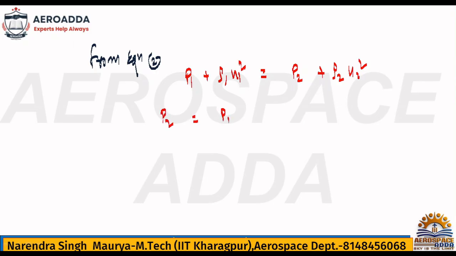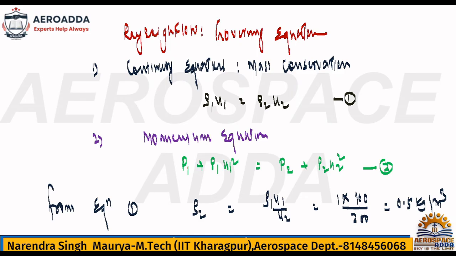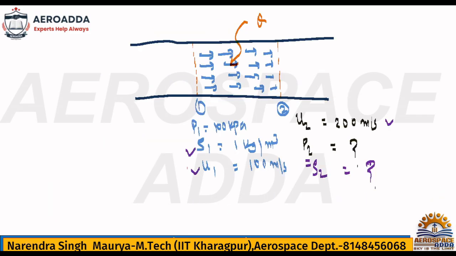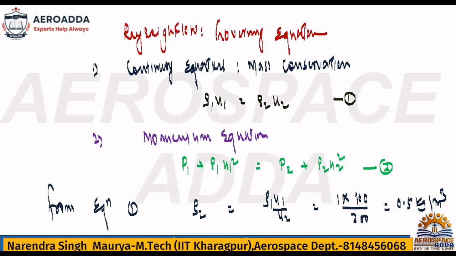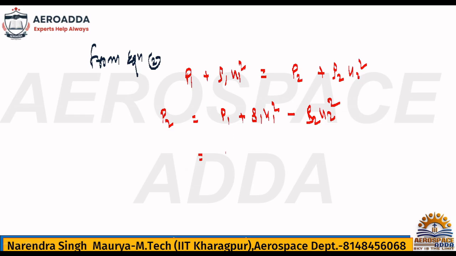Take this data, P1 plus rho 1 U1 square minus rho 2 U2 square. All values you have now. Check. P1 is nothing but 100 kPa. I am writing each and every expression, all the equations, otherwise within 2 minutes you can finish this problem. 100 kPa.